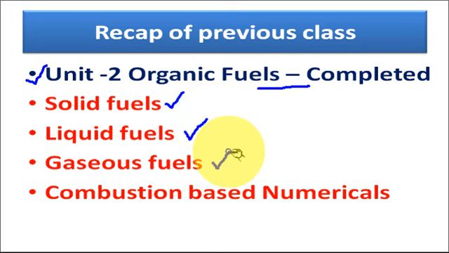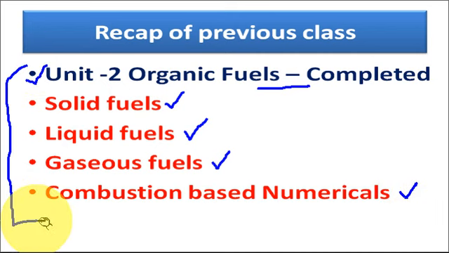Then we started with the gaseous fuels, in which we discussed various types of gaseous fuels in detail. And at last we discussed the combustion based numericals, in which we learned to calculate the amount of oxygen required for complete combustion of any type of fuel, the amount of air required, and the calculation of the dry products of combustion. That's all about the second unit, which we completed in our last lecture.